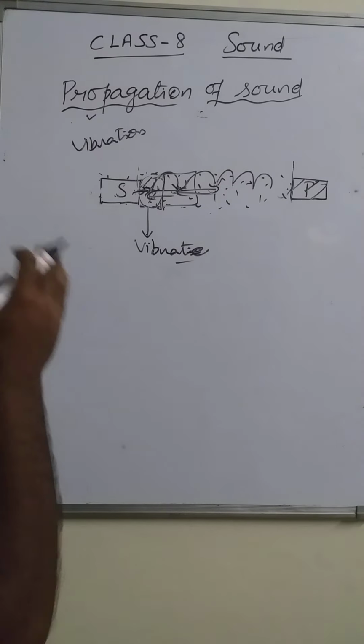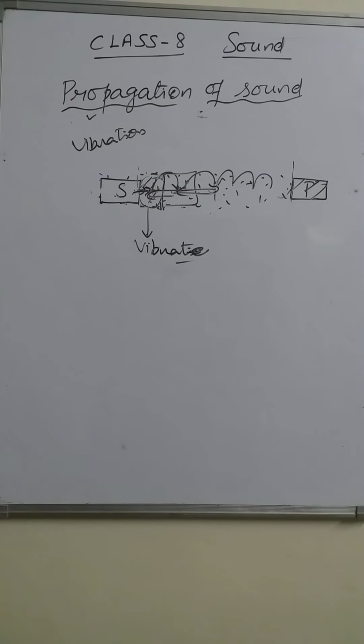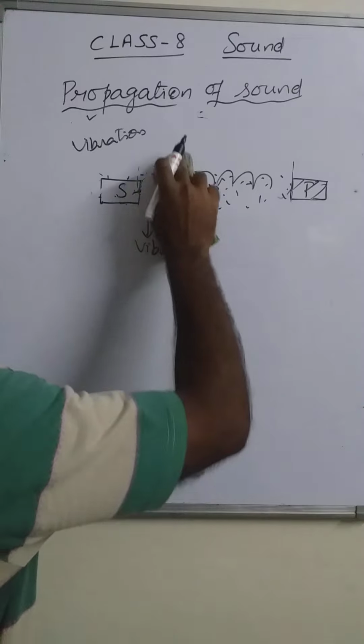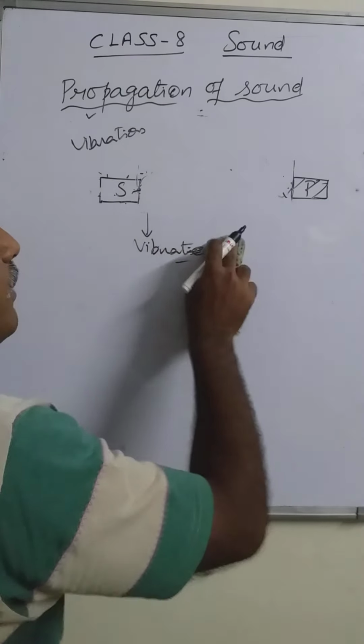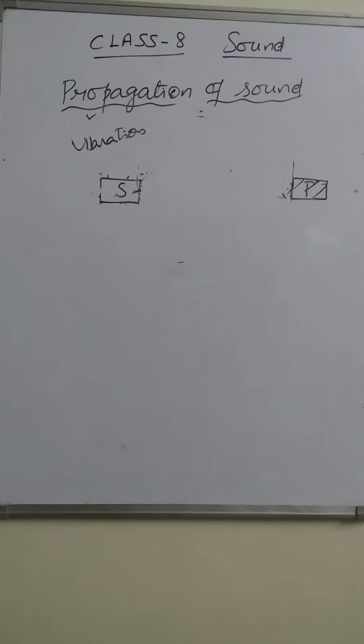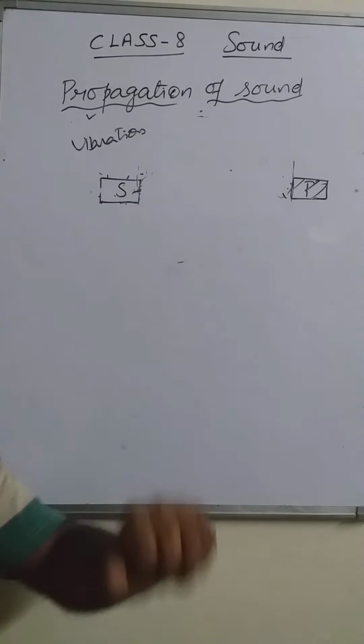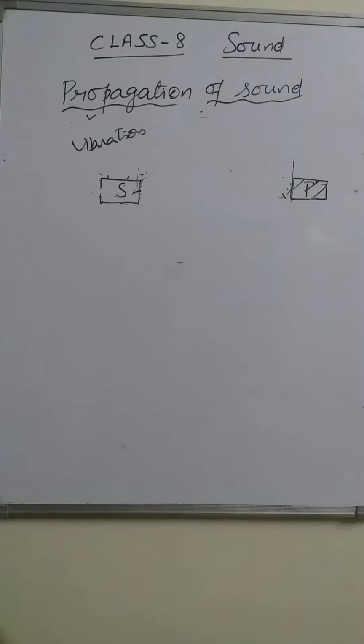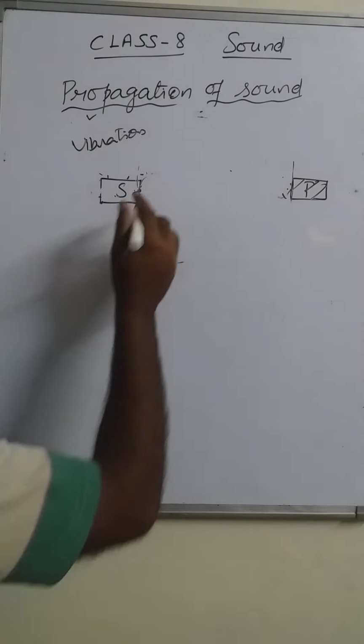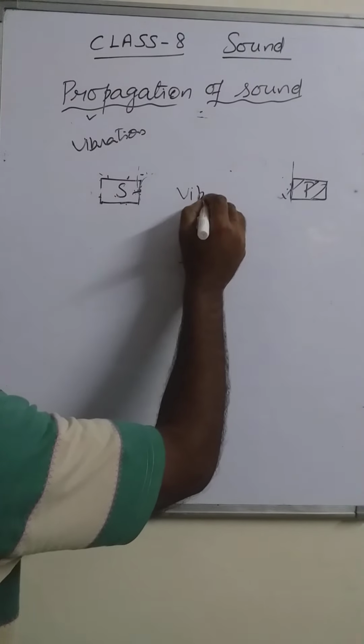So this is how the sound is traveling. It is not only for the air particles. If we place any kind of medium, if we place the liquid medium, if we place the solid medium, in every medium the sound is traveling due to the vibration of particles in that medium.